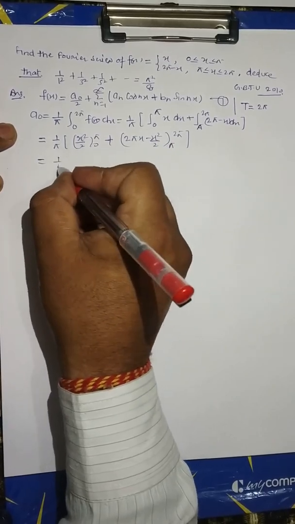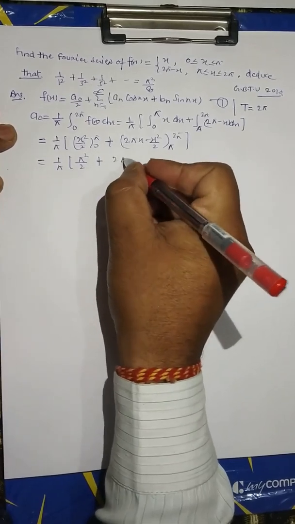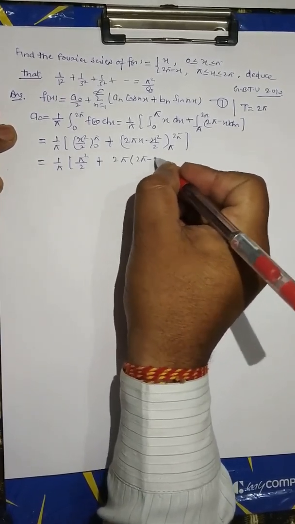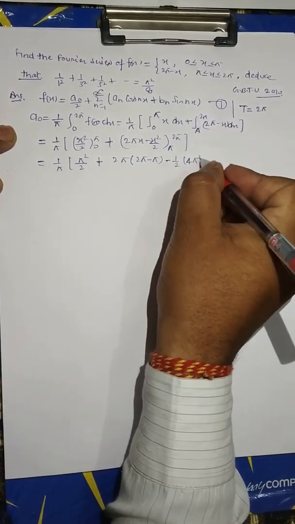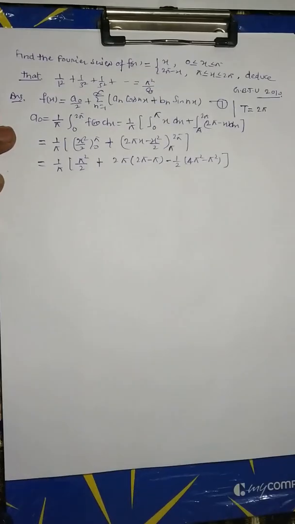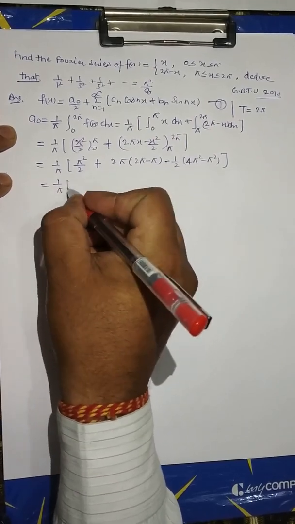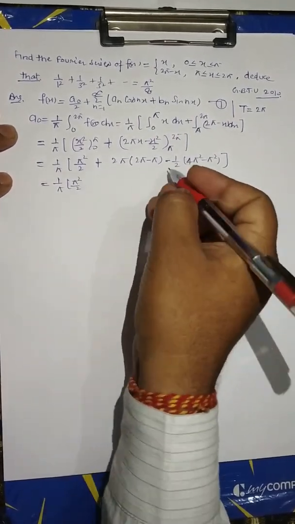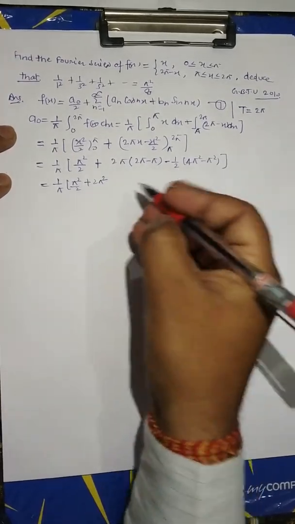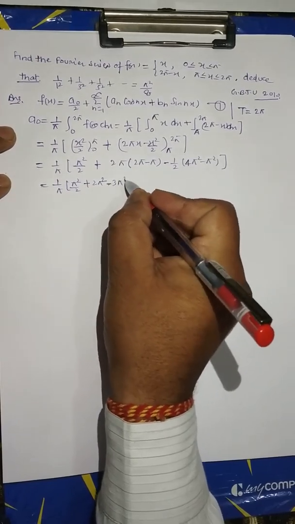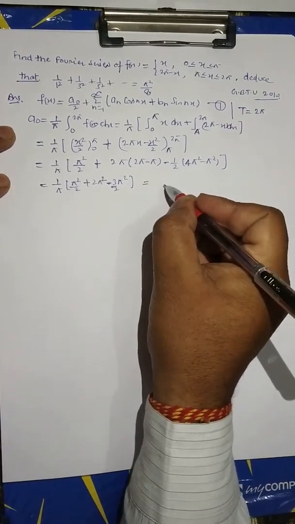This is equal to 1/π [π²/2 plus (2π² minus π²) minus 1/2 (4π² minus π²)]. This is equal to 1/π [π²/2 plus 2π² minus π² minus 3π²/2]. This is equal to π.